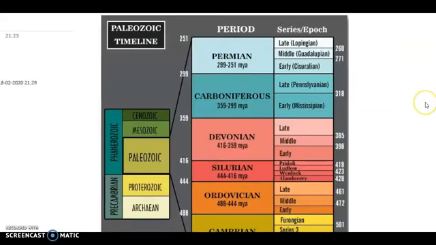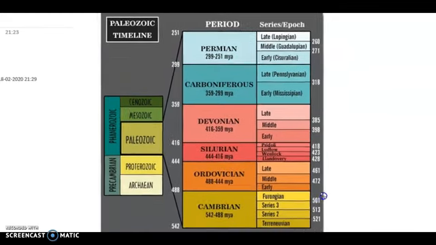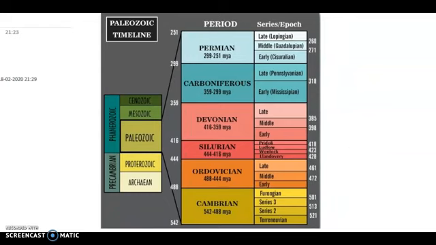Now, first of all, I would like to take you to the geological time scale. Here you can see the Carboniferous sits between the Devonian and the Permian period, in the Paleozoic era, in the Phanerozoic eon. Under the Carboniferous, there are two major series, Mississippian and Pennsylvanian.